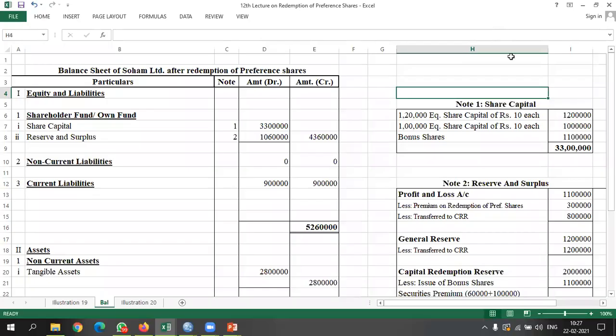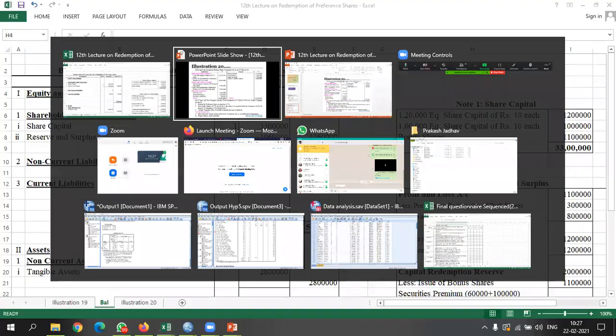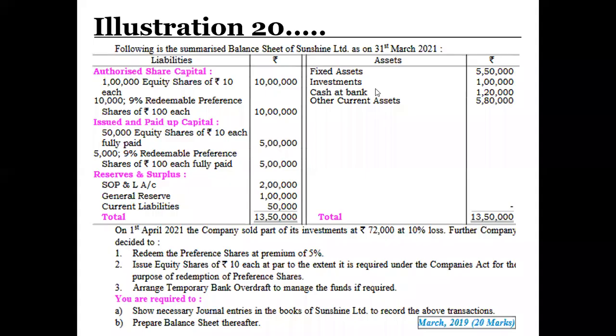So now let's begin with our next problem, problem number 20. Problem number 20 is a homework problem for all of you. Problem number 20 goes this way. Following is the summarized balance sheet of Sunshine Limited as on 31st March 2021.